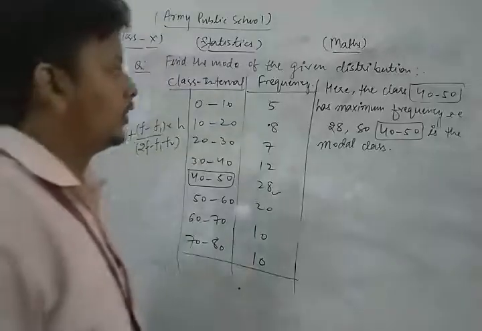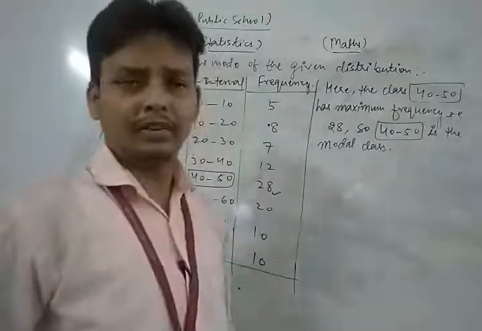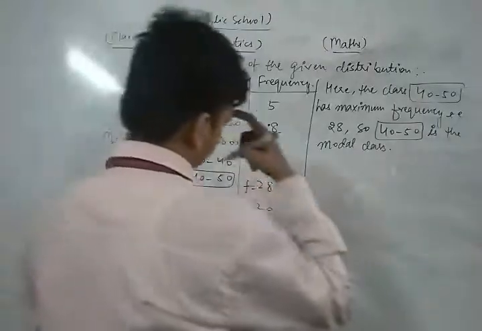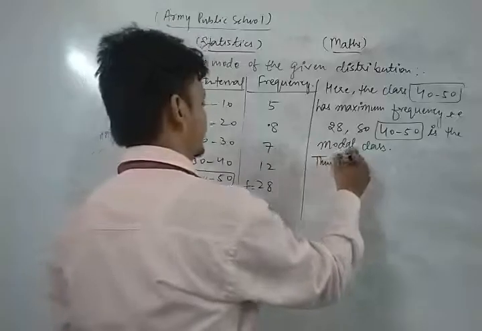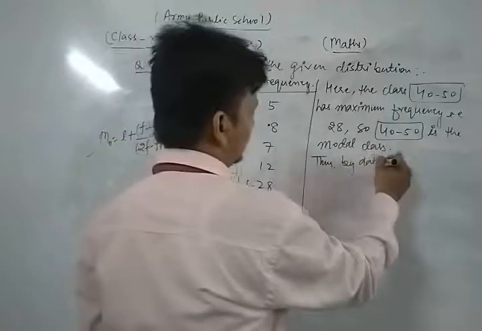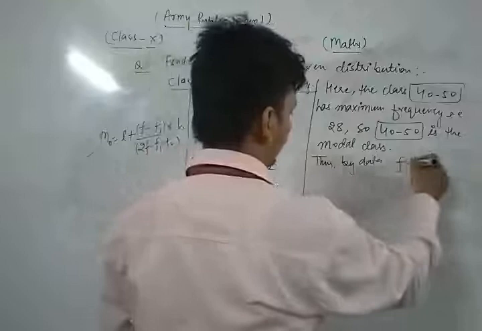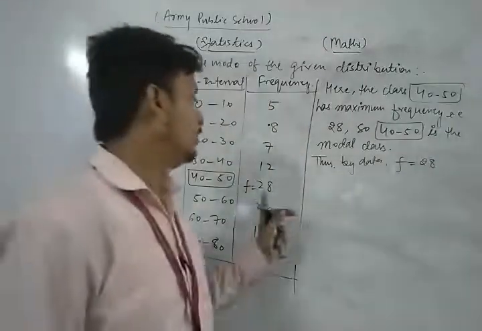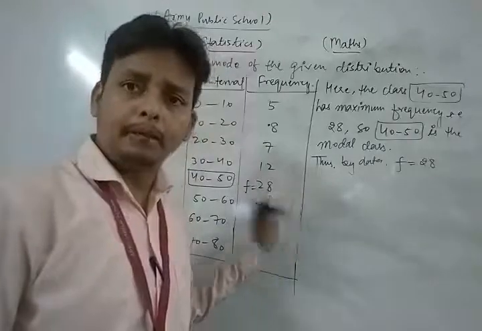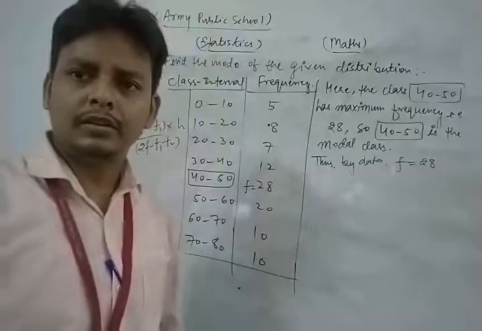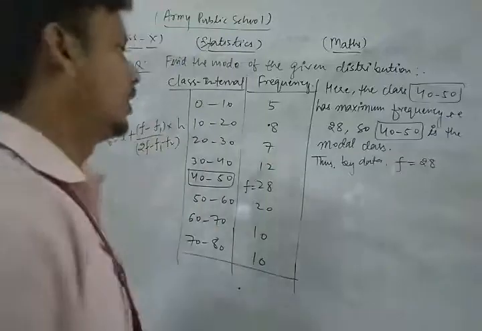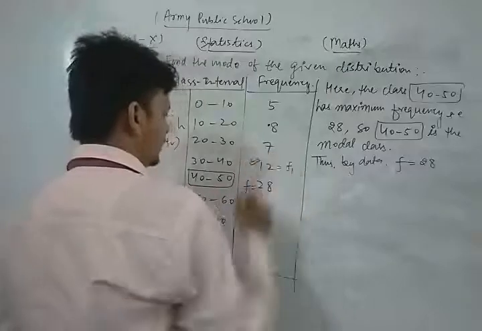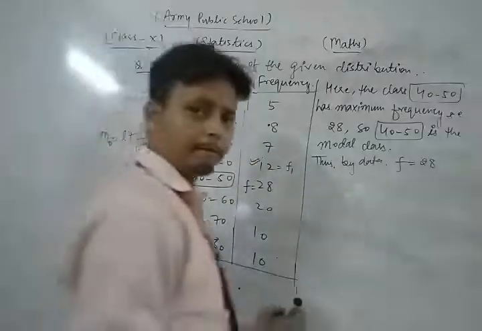Now we write all the values related to that class. Thus, by data, we have the frequency of the model class, f, which is 28. Now this is f1, the frequency of the class just preceding the model class.